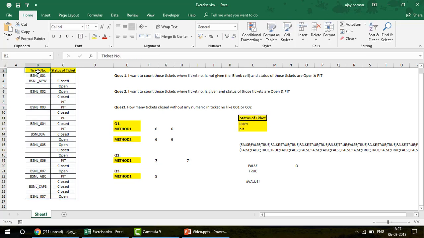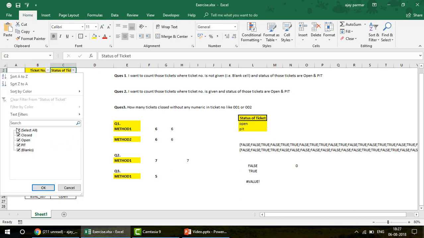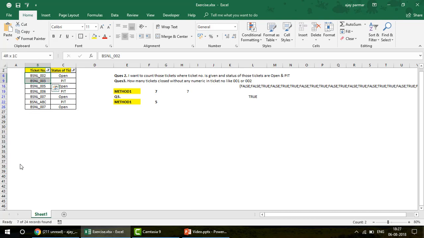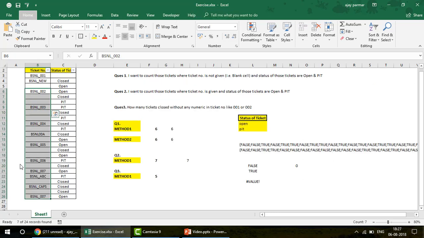Okay, so first we go for the non-blank cells and then open and pit, or maybe we can do vice versa. So I click on the open and the pit, right? Now here we will say I want the non-blank cells. How many cells do we have? 1 2 3 4 5 6 7. Wow, perfect, guys. So you got the answer here, right?